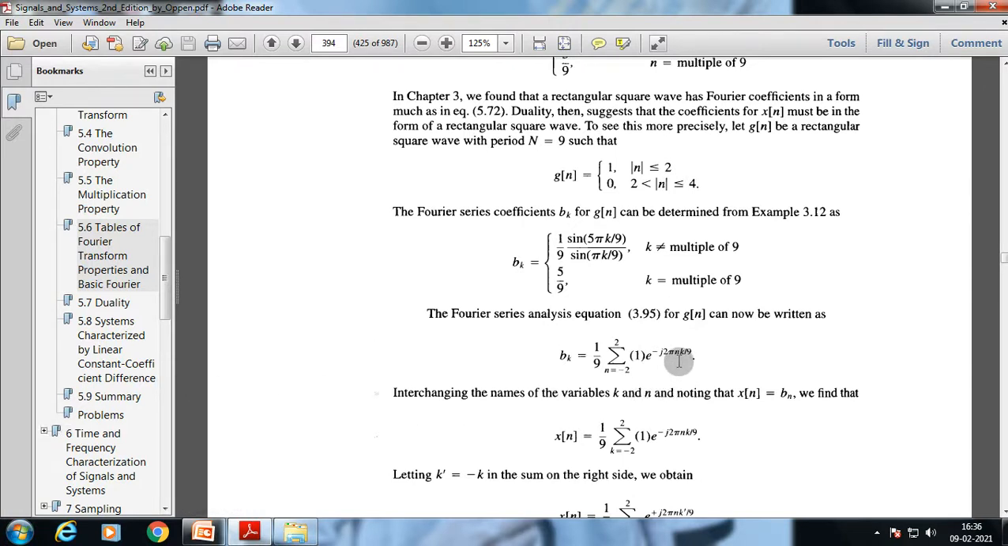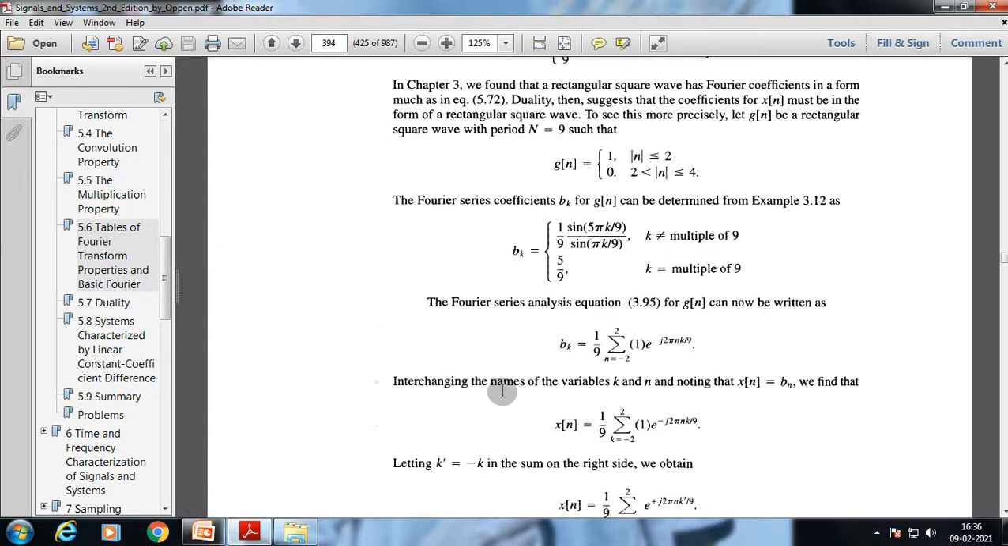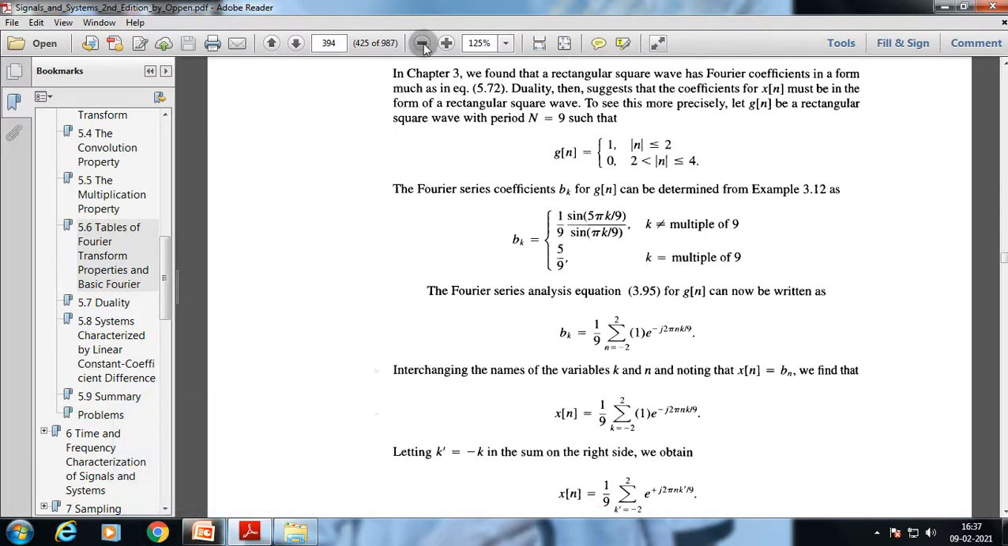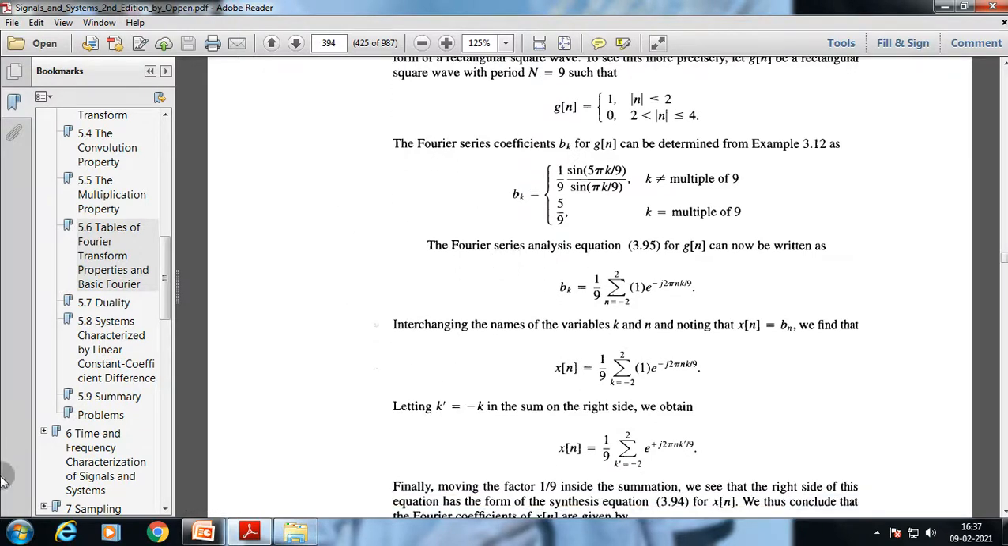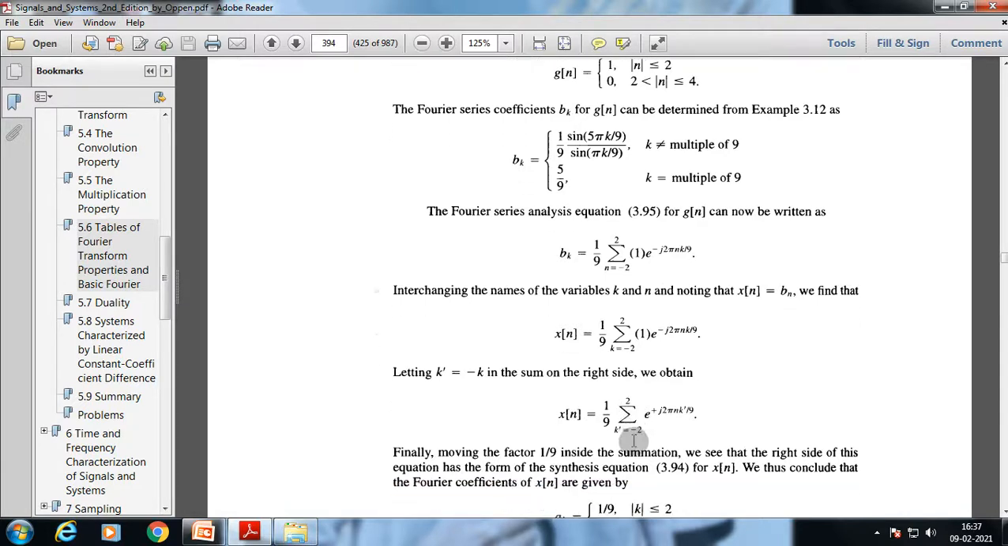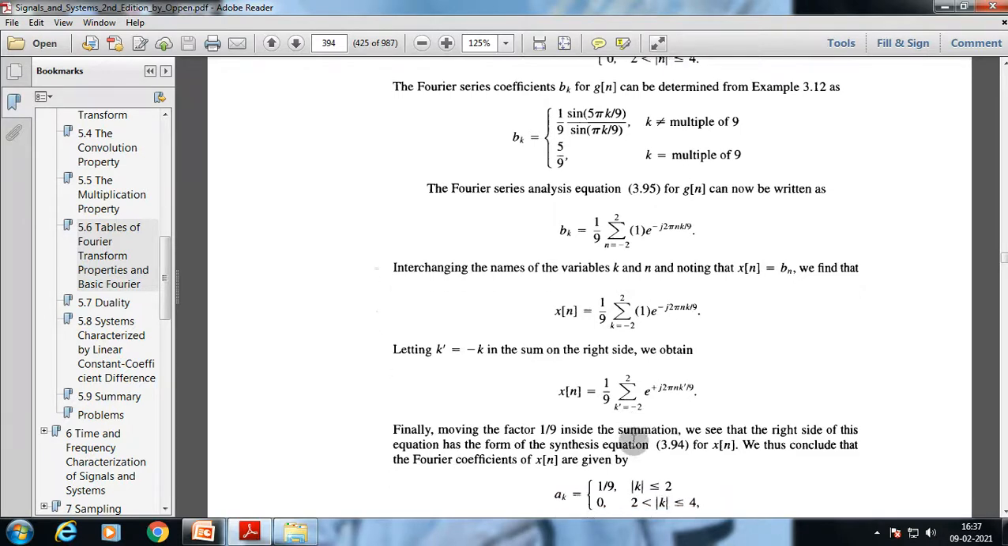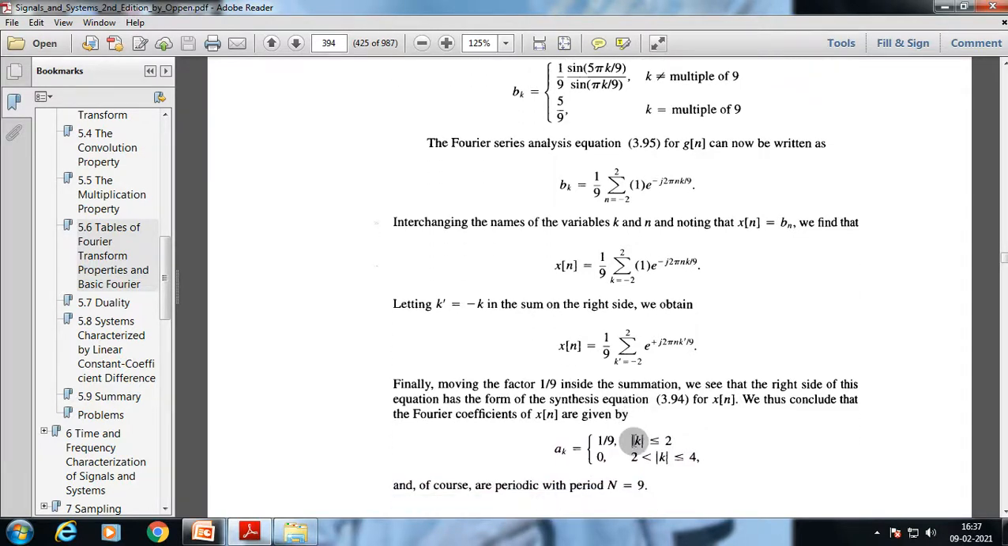Interchanging the names of the variables k and n, noting that x[n] is equal to b[n], we find that x[n] is equal to (1/9) summation of k from -2 to 2 of 1 times e to the minus j 2πnk/9. Letting k' equal to minus k in the sum on the right side, we obtain x[n] as summation of k' from -2 to 2 of e to the j 2πnk'/9. Finally, moving the factor 1/9 inside the summation, we see that the right side of this equation has the form of the synthesis equation for x[n].